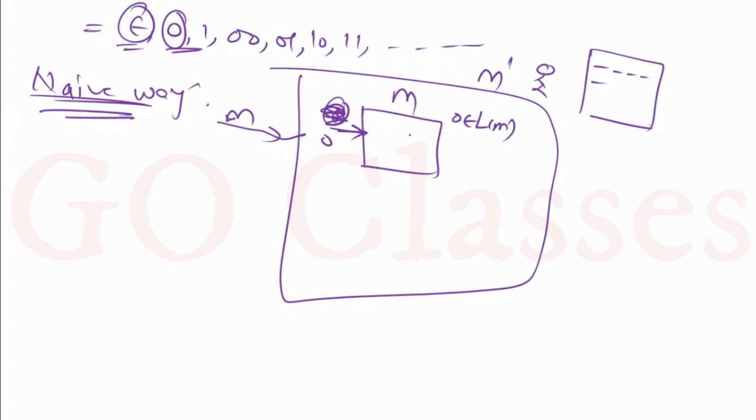Then maybe this M can go into an infinite loop. So I am waiting with a copy pen in my hand, but this Turing machine M has gone into an infinite loop on 0. Now I will just keep on waiting, keep on waiting. That is the problem here. So this is a very naive approach, and I will not apply it.